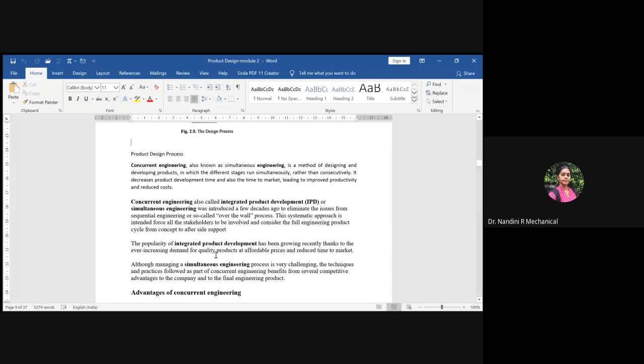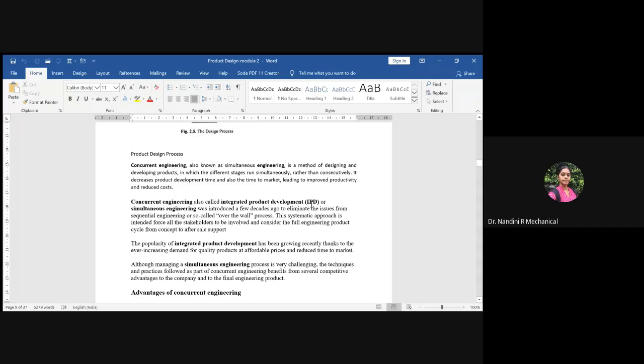And also we studied what we mean by concurrent engineering, and what the advantages of concurrent engineering are. Concurrent engineering itself is a huge, vast area. You have only a topic related to concurrent engineering in your module 2, so you just focus on what you mean by it. The word concurrent engineering is also called integrated product development.